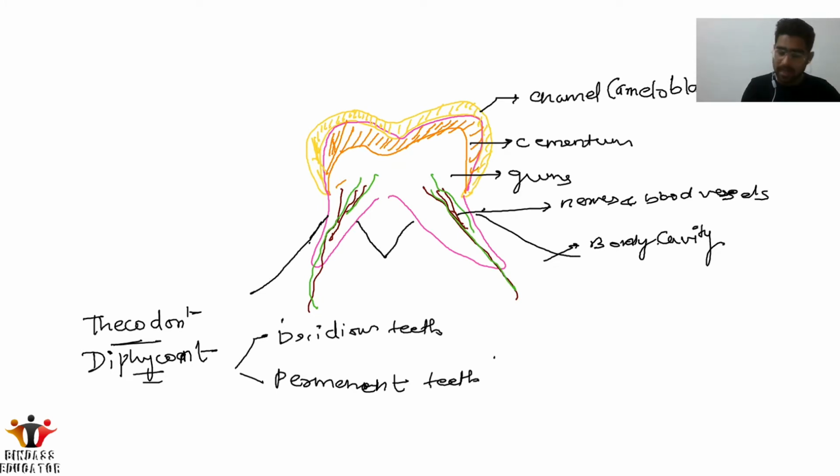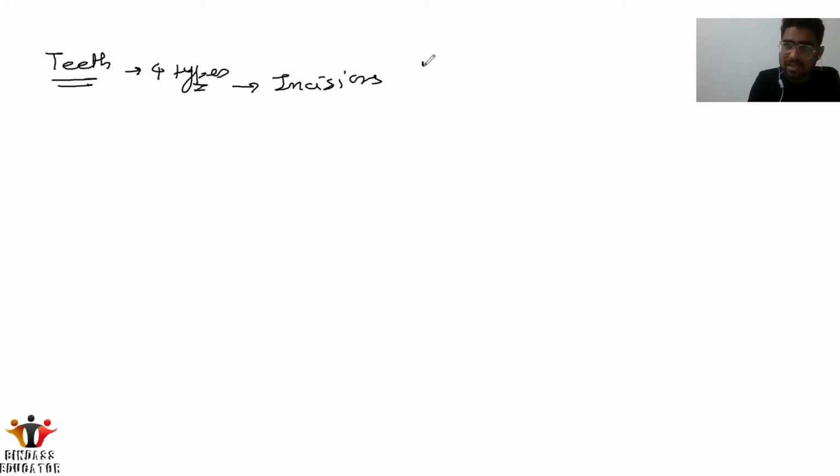Okay, and one more thing guys. Here in teeth we have four types of teeth. What four types of teeth do we have? We have incisors. They help in the cutting and tearing of food.